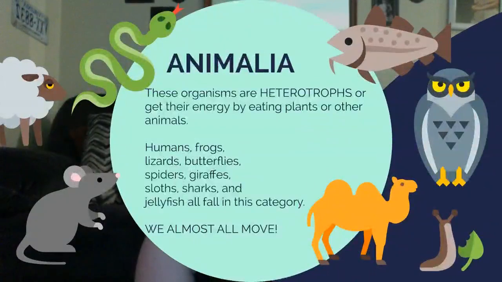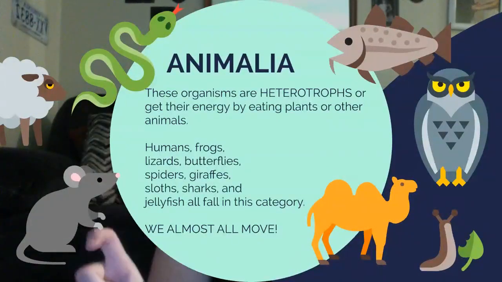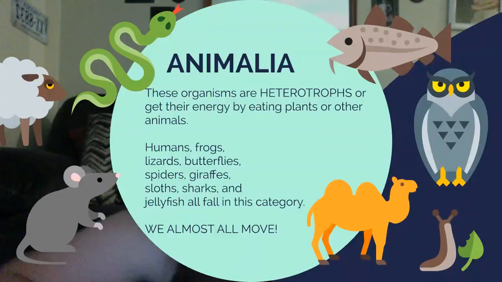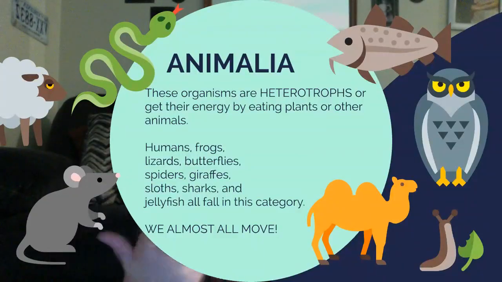Finally, we have animalia. These are organisms that are heterotrophs, or get their energy by eating plants and other animals. They include humans, frogs, lizards, butterflies, spiders, giraffes, sloths, sharks, and jellyfish. They all fall in this category, and universally, they almost all move.